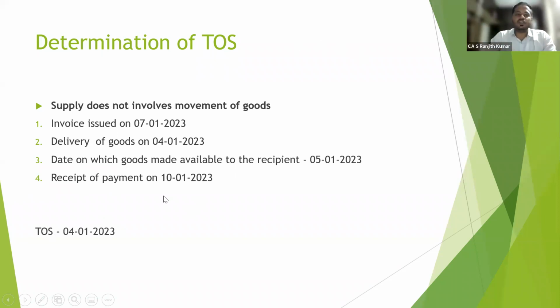So on 4th January 2023 he is liable to pay taxes. So what is the due date for 4th January 2023? 20th February 2023. So 20th February 2023 is the last date to remit the taxes to the government. So we will remit the tax to the government. So 20th February 2023 is his due date for remitting to the government. This is the date on which GST is attracted, whereas the due date is when he has to remit to the government.